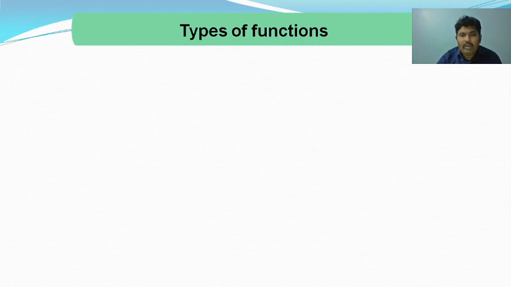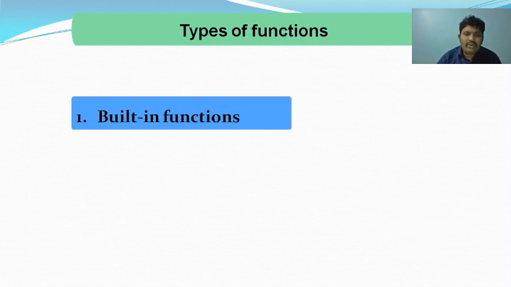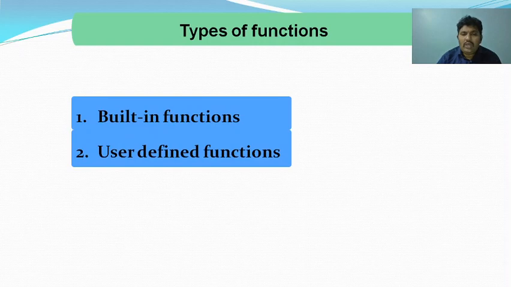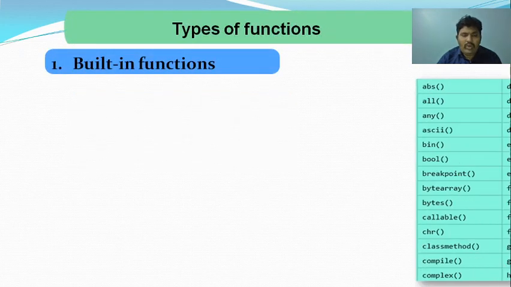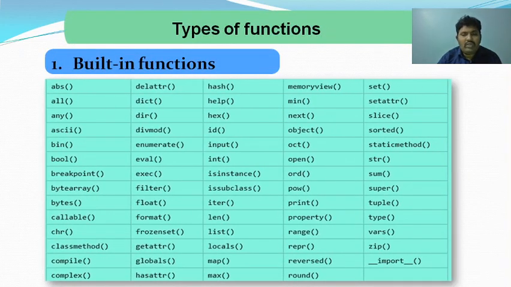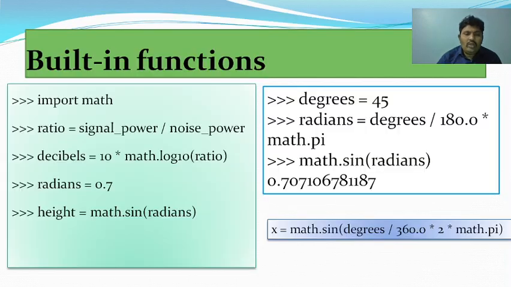Basically, in the Python programming language, functions are classified into two categories: built-in functions and user-defined functions. What are built-in functions? The functions which are already available in the Python software are called built-in functions. If you are creating a function yourself, it is called a user-defined function. There are many built-in functions already available in Python, and according to our purpose, we can use these functions. How can we use the different functions? I will show you by executing them one by one, then you can understand.